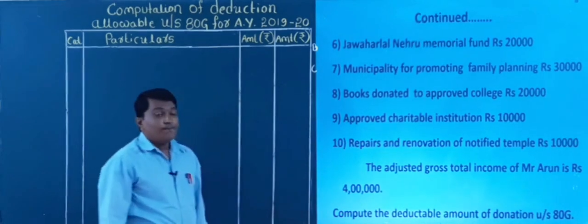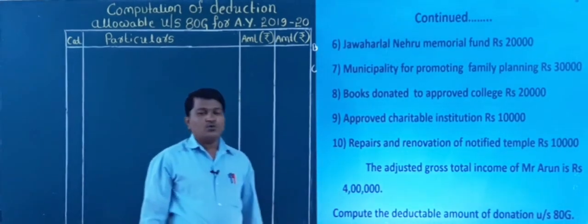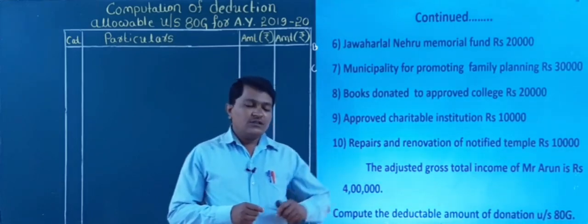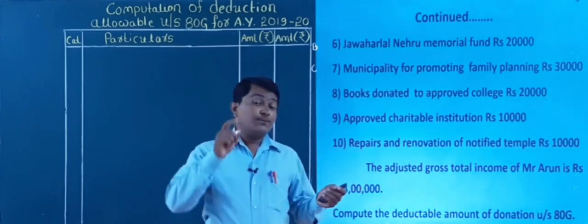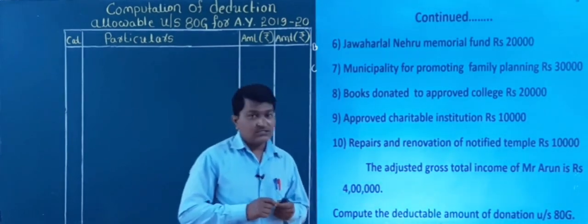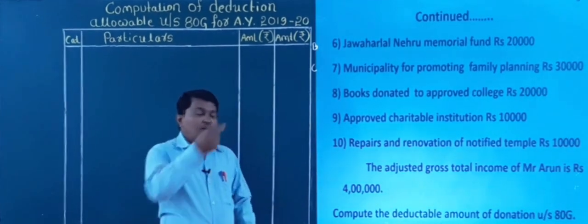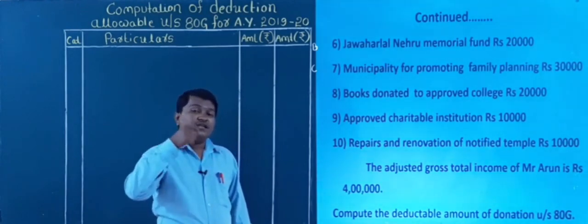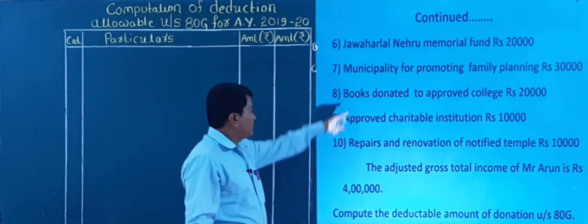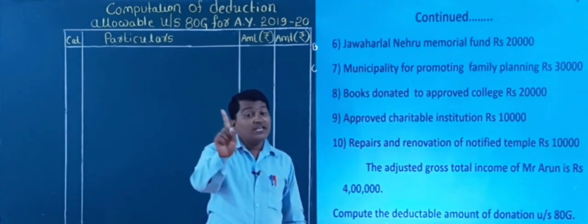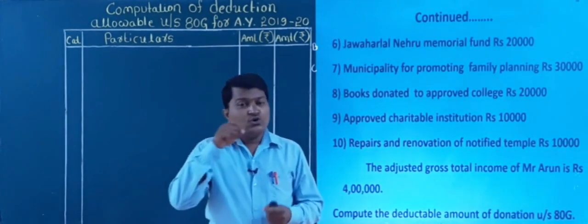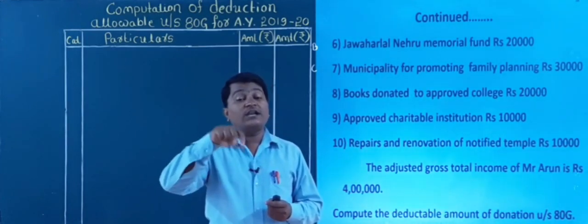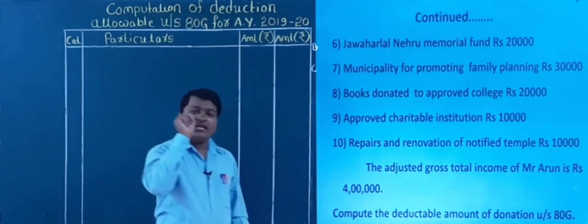Next, books donated to approved college, right? Approved college. In category D, I have written approved institution, right? But before that, how did he make the donation? He made the donation in the form of books, and not in cash. So donations made in kind are not eligible for deduction under section 80G.